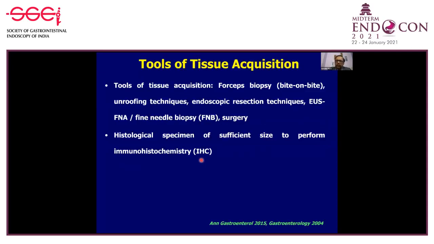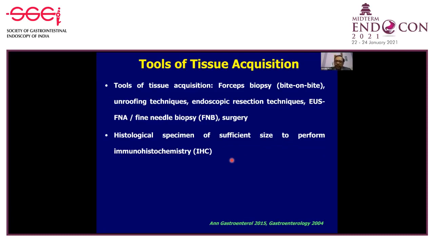Now, what are the tools of tissue acquisition? Just to recapitulate, we have endoscopic biopsy forceps, where we use the bite-on-bite technique, unroofing techniques, and endoscopic resection techniques. Then we have EUS-guided fine needle aspiration or fine needle biopsy, and finally we do surgery also as a means of tissue acquisition.